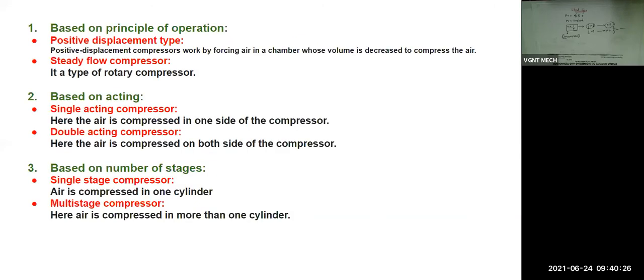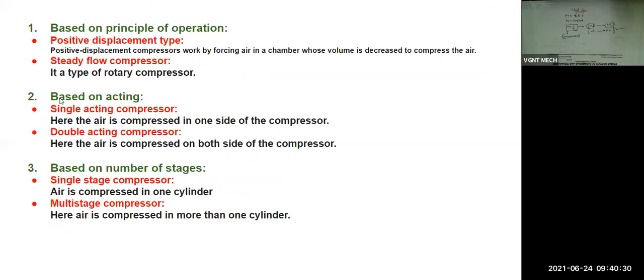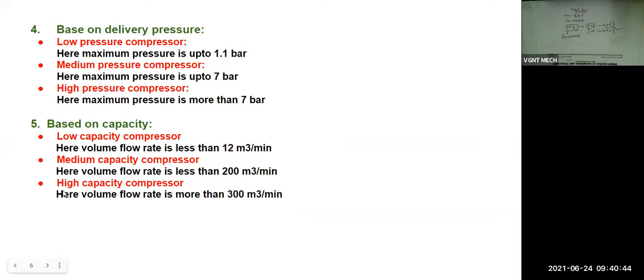Based upon the principle of operation, we have positive displacement and steady flow compressor. Based upon the acting, we have single acting and double acting compressor. Based upon the number of stages, we have single stage compressor and multi-stage compressor. Based upon the delivery pressure, we have low pressure, medium pressure, and high pressure compressor.